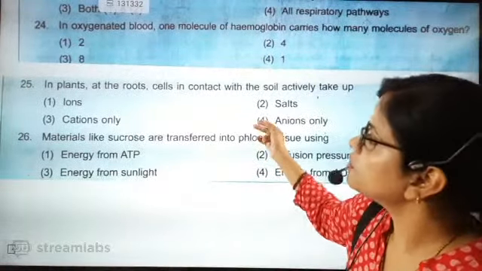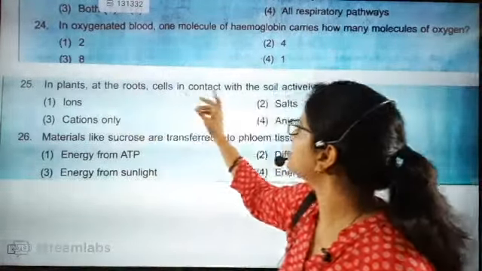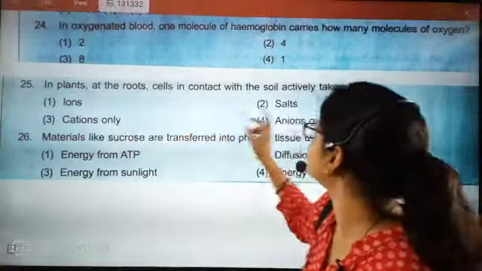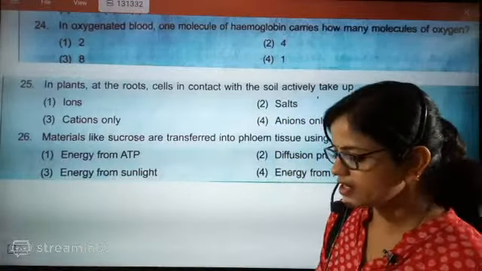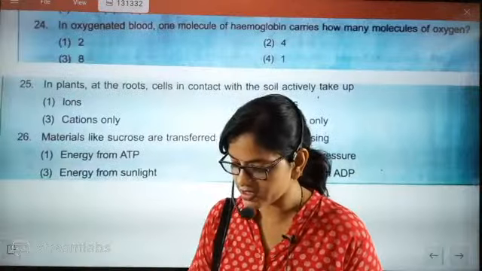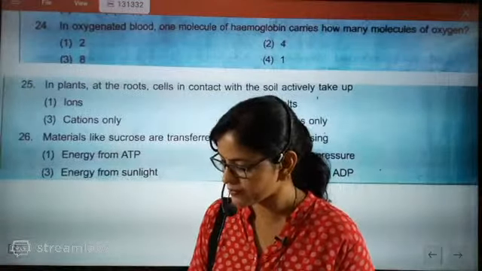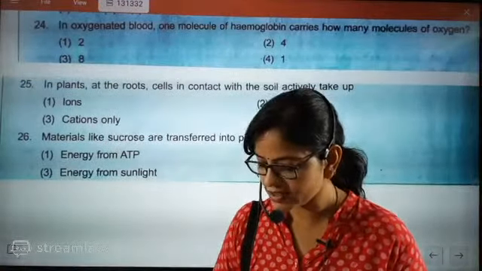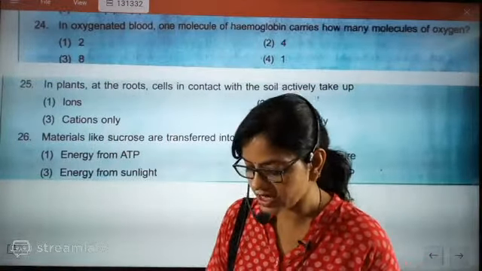Thank you so much. Now look here. In a plant, the root cell in contact with soil actively takes up ions, cations, salts and anions only. What is it exactly taking? Come on, tell me the answer. What answer is exactly correct? Ions, cations, anions. What is the correct answer? Ions, cations. You know what cations or anions are?